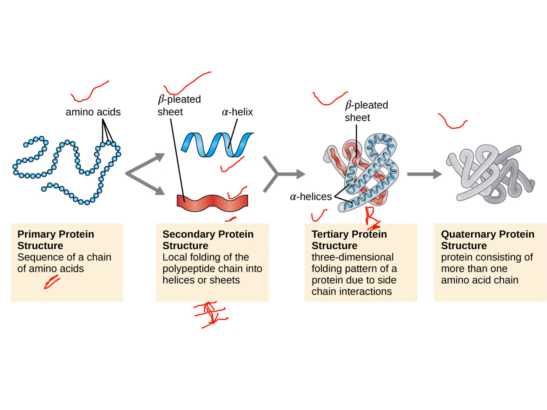And if along with these two there is any interaction between the R groups, then we call it tertiary structure. And the last one is the quaternary structure, where the interaction is between different polypeptide chains. The best example for this quaternary structure is hemoglobin.